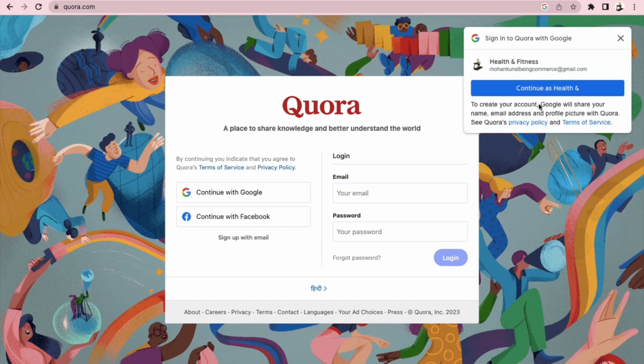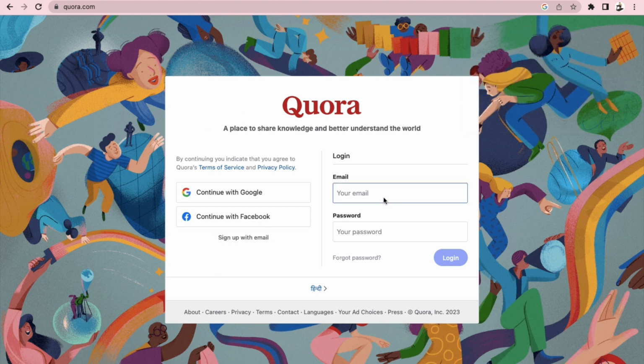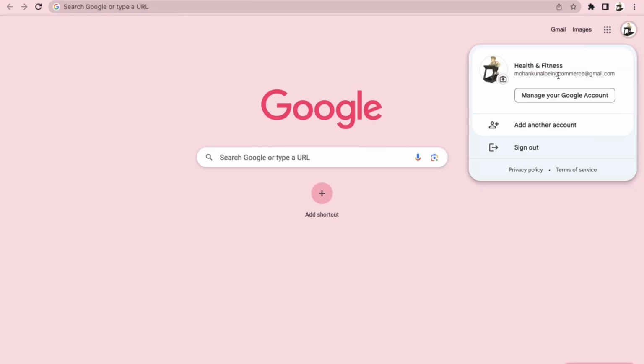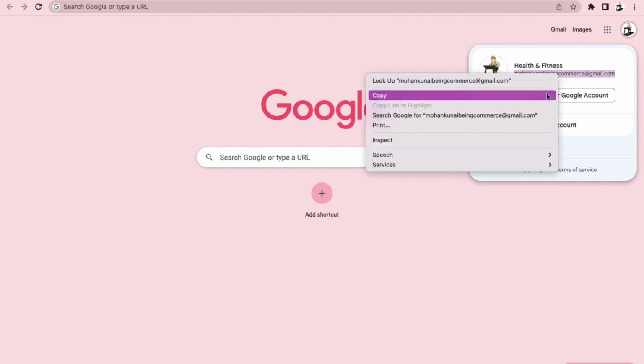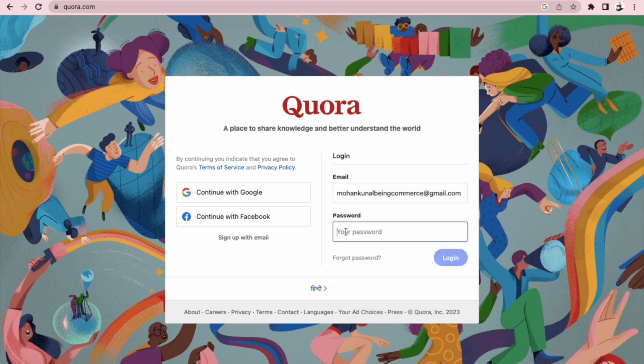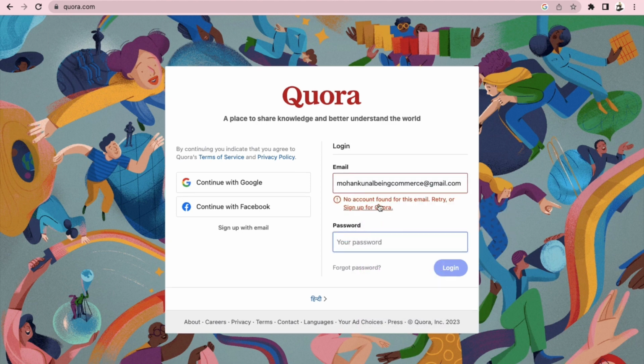From here you can automatically click and sign up, but I am going to show you the manual method. You can even click on continue with Google to sign up here, but I am giving you the manual method, so you can all go with that. You just need to copy the email address, right click and paste it. So here you will see sign up with email. In case you already have an account, you can log in from here, but in our case we need to create a fresh account.